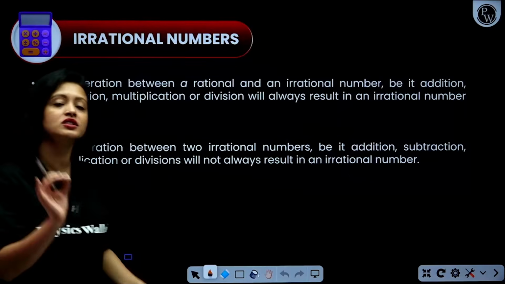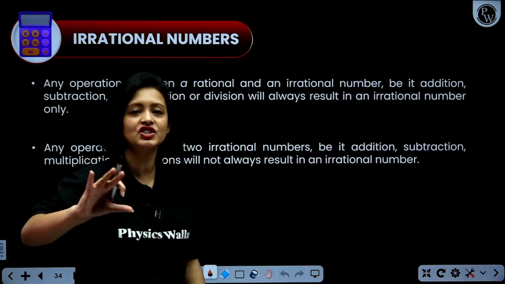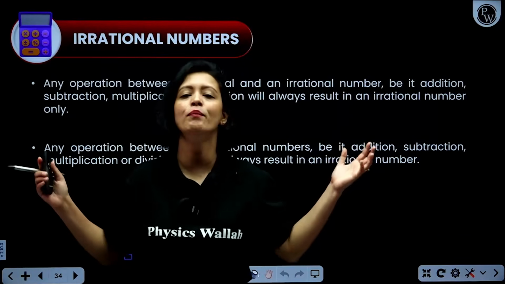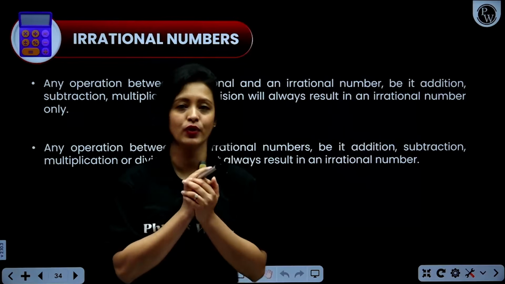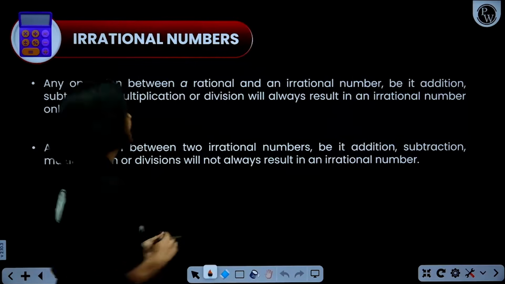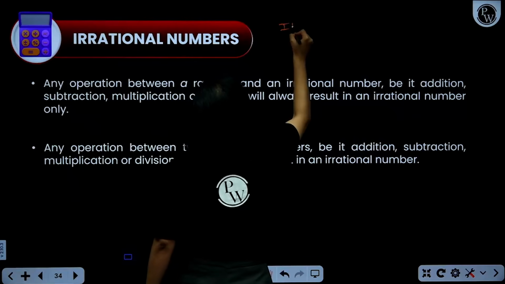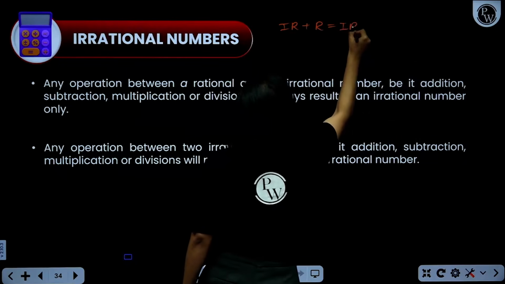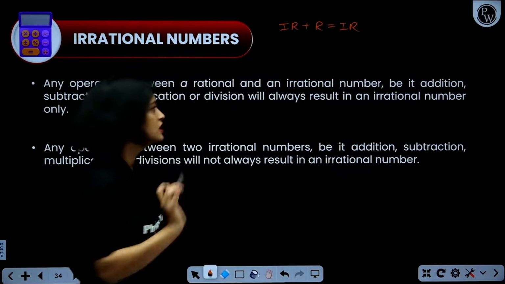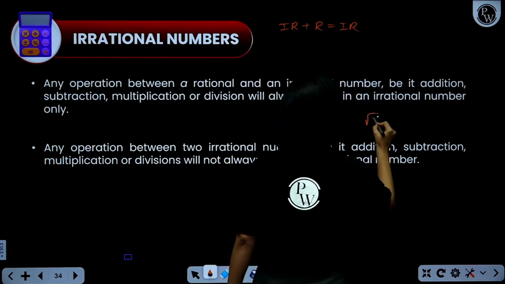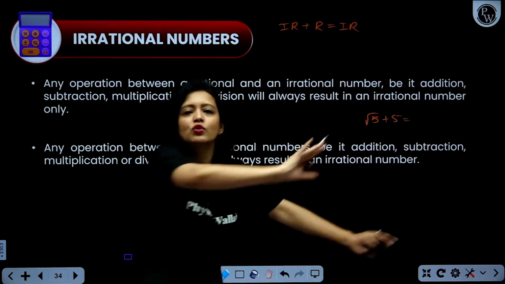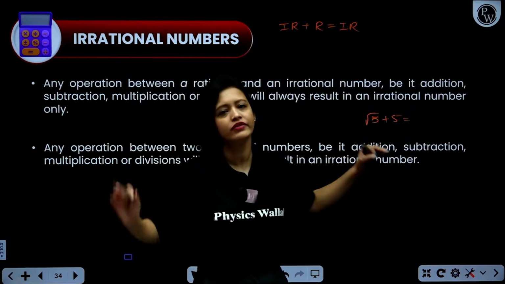Okay? Chalo. Now, before moving on to the proof, we are just going to discuss irrational and rational numbers together. So what happens if we operate irrational and rational numbers together? So dekho bacha, whenever you add an irrational number plus a rational number, you will always get an irrational number. Always. So if I ask you what is root 5 plus 5, you can't do anything about it. 5 plus root 5 is an irrational number.